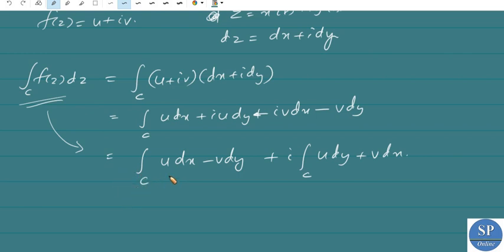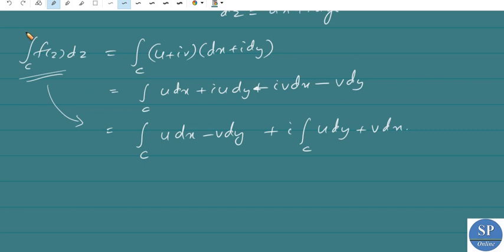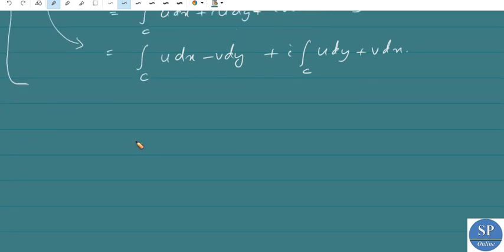Also, we have a theorem for the evaluation of a contour integral.